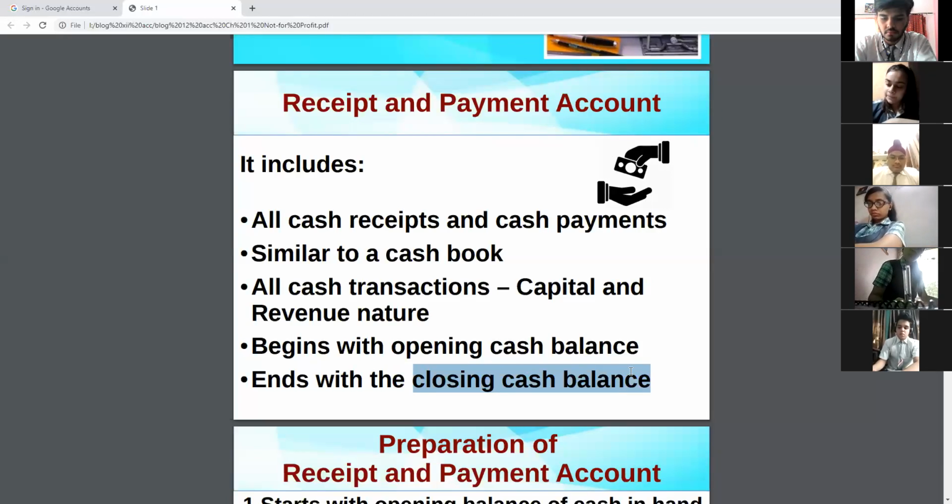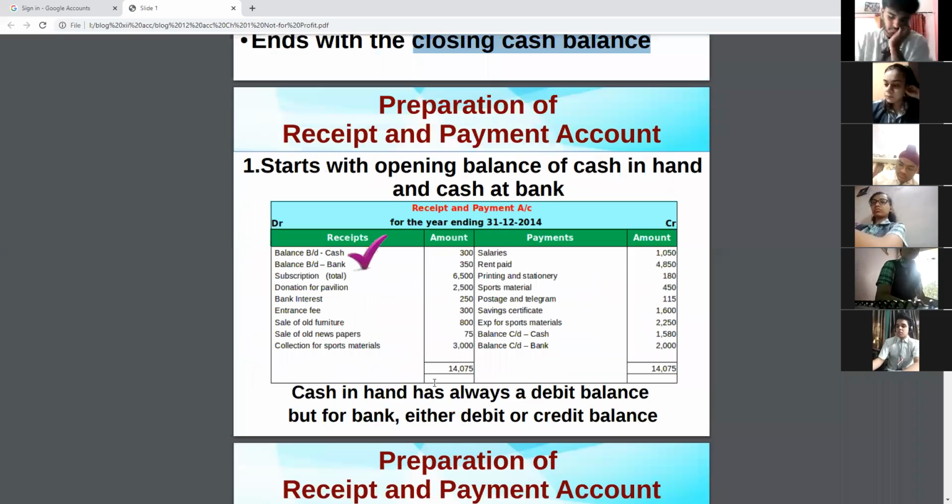Look at the screen. Match it so that you can find out the actual balance of cash. Maybe there is some fraud or cheating, so that can be checked also. And they can match their cash balance with the balance shown in the receipt and payment account.